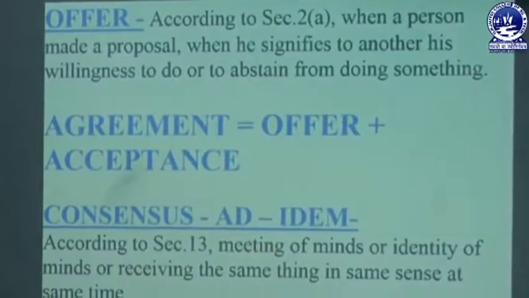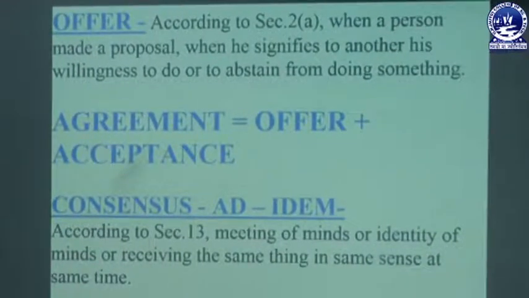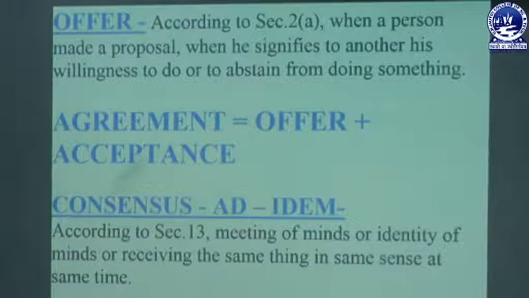So proposal, then the next one is offer. Proposal or offer is defined under section 2 subsection A. When a person makes a proposal, he signifies to another his willingness to do or abstain from doing something. So offer is a proposal, defined under section 2(a): a proposal made by one party to another to signify his assent to do or not to do something.